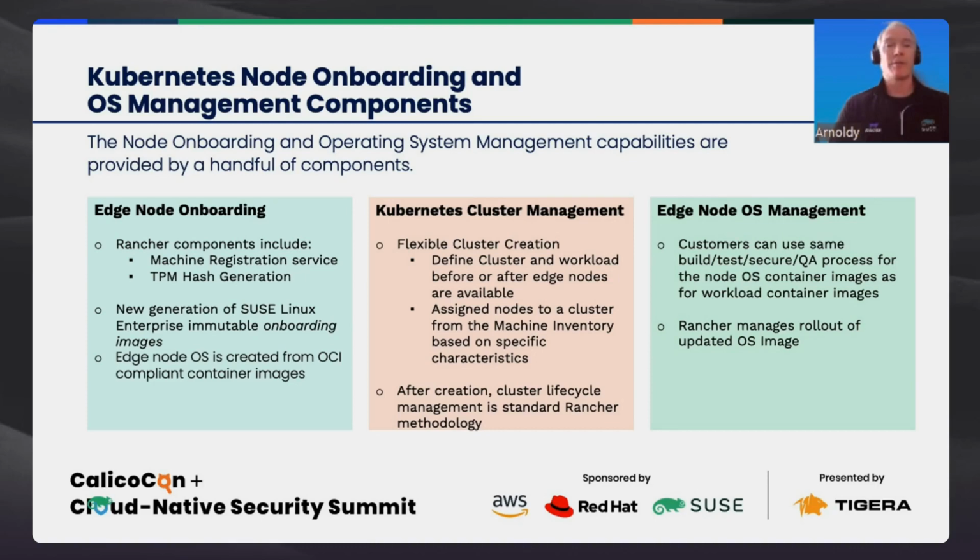Now we have the ability to define a Kubernetes cluster plus the workload that will be running on it, regardless of whether or not the nodes that are going to run that workload are actually on site and ready for action. That gives us the ability to launch applications en masse across many different edge locations. Those edge locations that do have nodes ready to perform the service will go ahead and create their cluster and start their workload automatically. And for other locations that are not fully configured yet, they will start their workload as soon as those Kubernetes nodes arrive and come online.